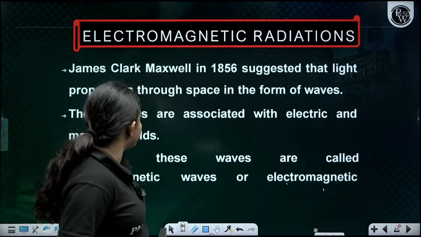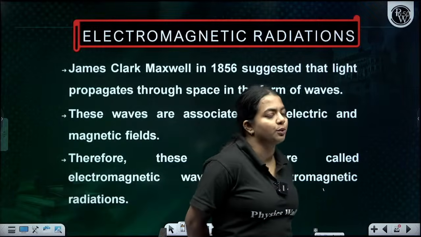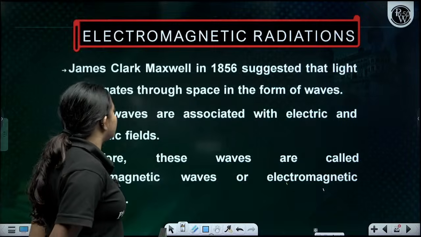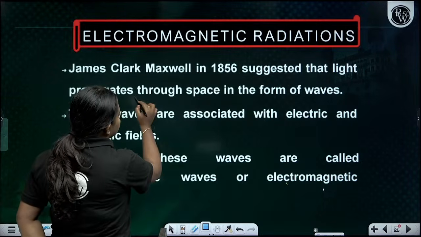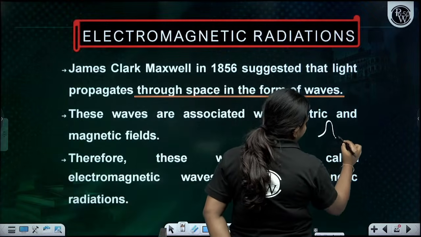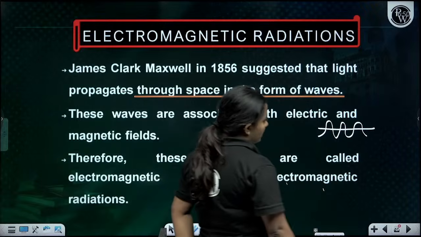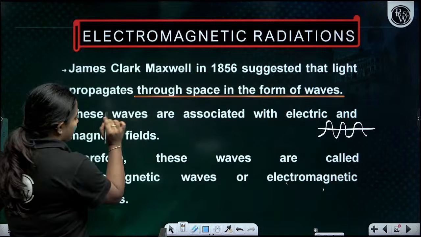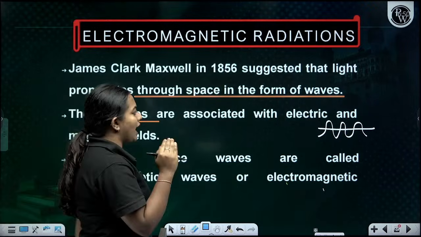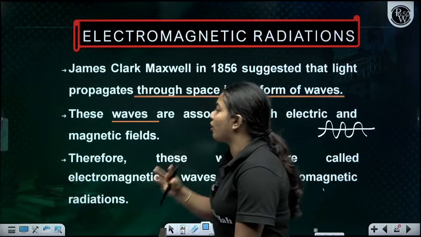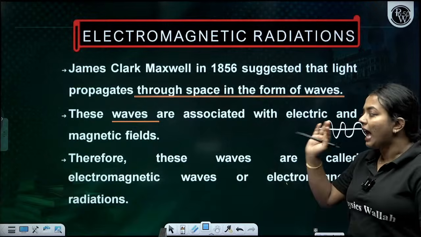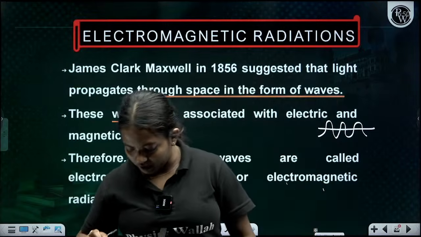So now we are going to approach Maxwell's theory. Maxwell said that light propagates, or travels, through space in the form of waves. So you know waves, right? They are in the form of waves, light. And since that light is in the form of waves, we can say that those waves are associated with electric and magnetic fields. Are you able to see me, children? Everything is fine from my part?